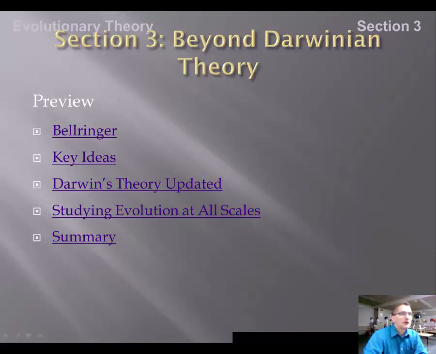Evolutionary Theory, Section 3. In this section we're going to go beyond Darwinian theory. We'll start with a bell ringer. We'll talk about the key ideas. In this section we'll look at Darwin's theory and how it's been updated. We'll talk about studying evolution on all scales, and then we'll summarize.